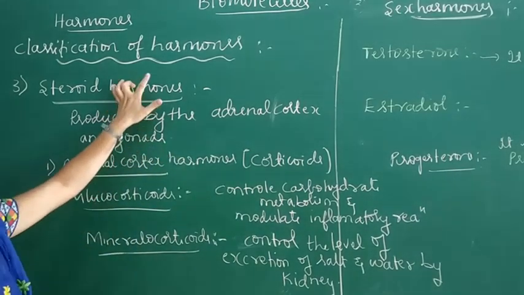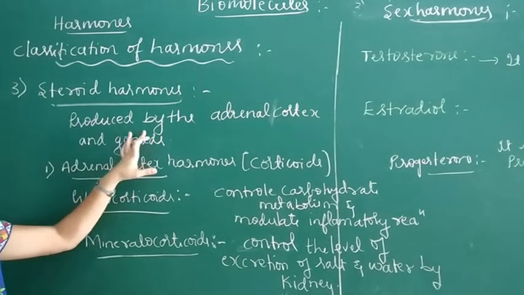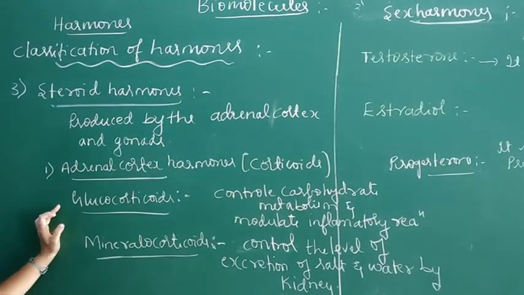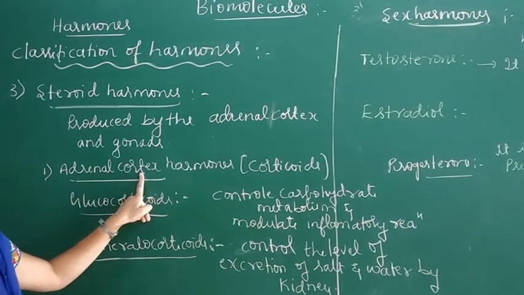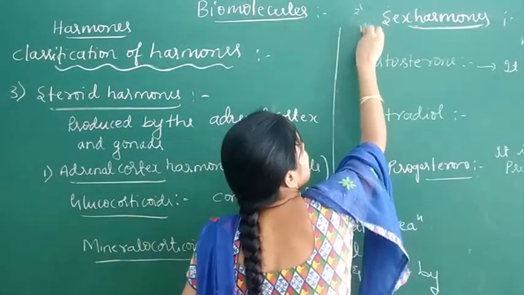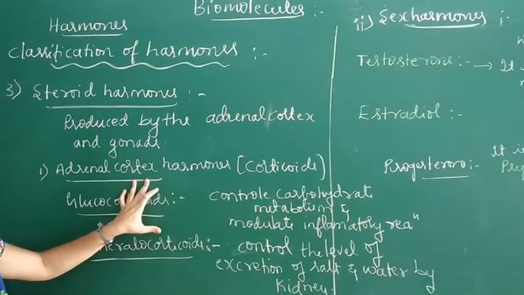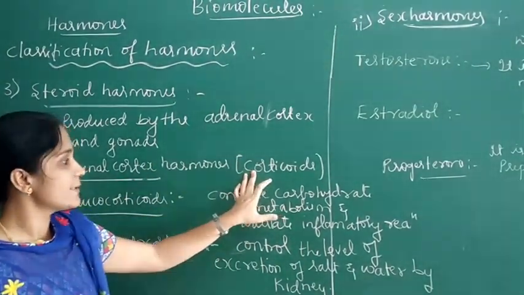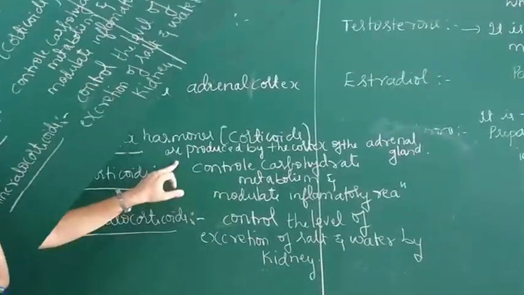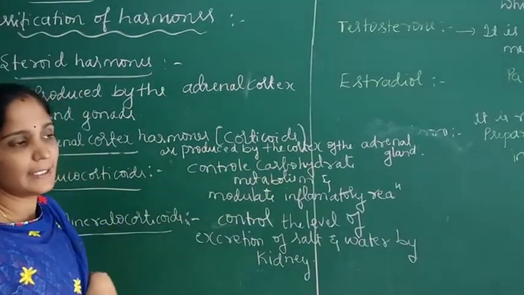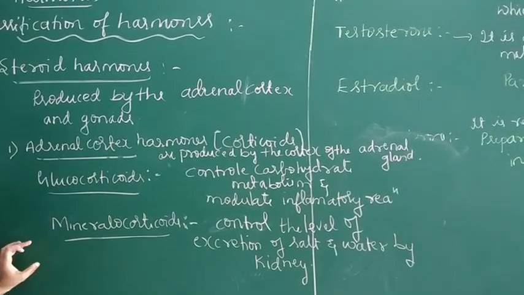The third type is steroid hormones. These steroid hormones are produced by the adrenal cortex and gonads. They are further classified into two types. The first one is adrenal cortex hormones and the second one is sex hormones. Adrenal cortex hormones, also called corticoids, are produced by the cortex of the adrenal gland. Examples are glucocorticoids and mineralocorticoids.